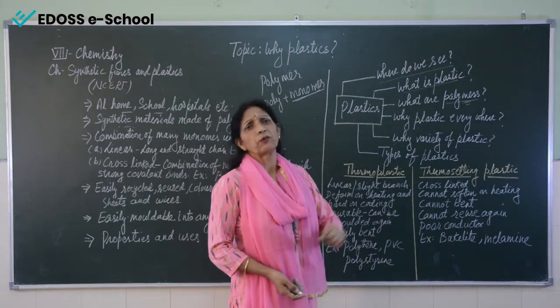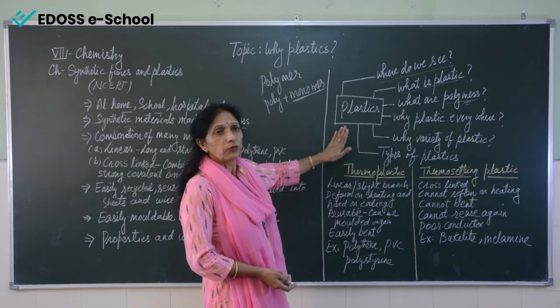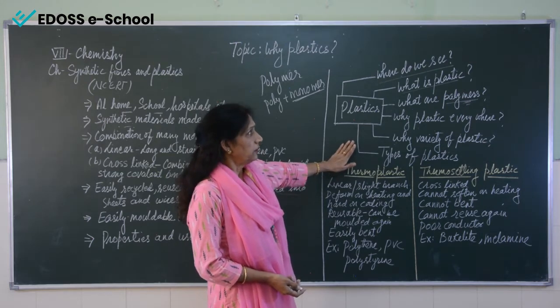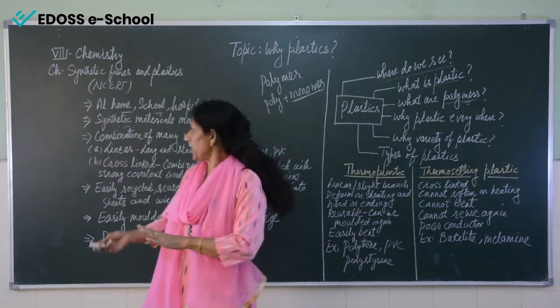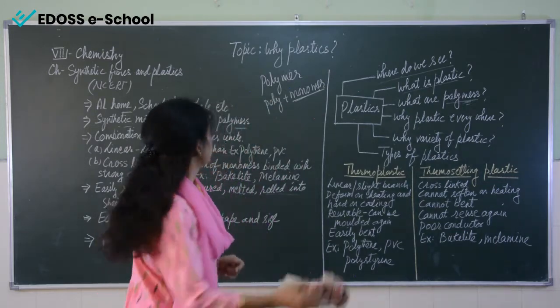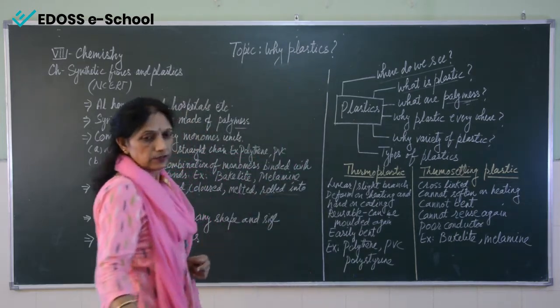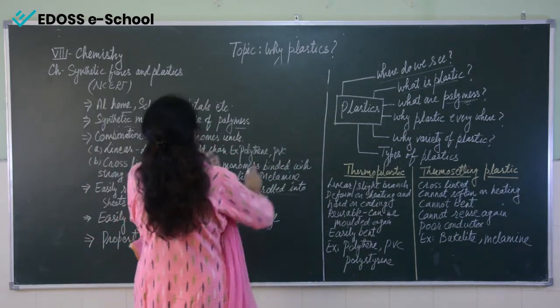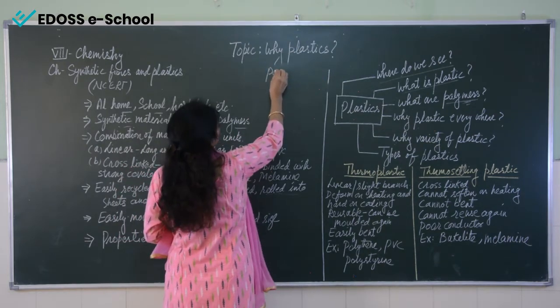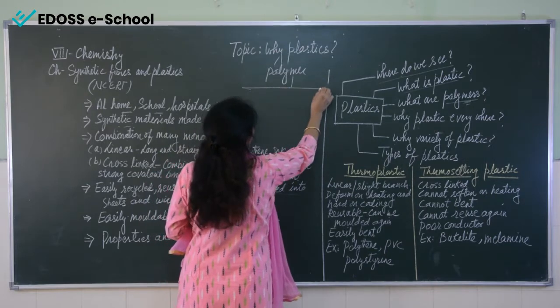Now what are the types of plastics? Before coming to the types of plastic, once again I am coming to polymers. To understand polymers, we can say that these are of two types.